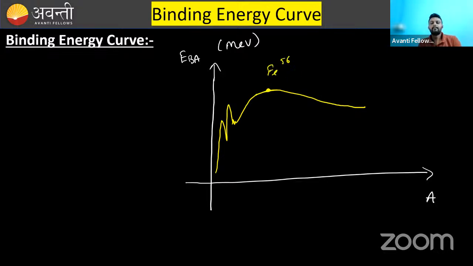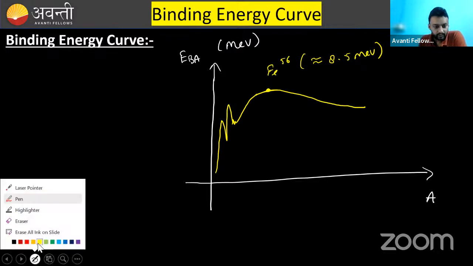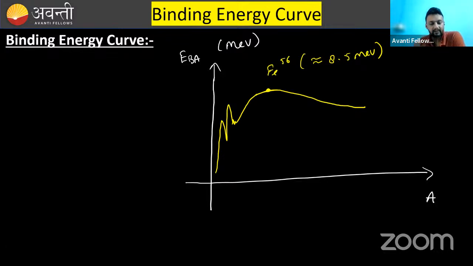This binding energy per nucleon is approximately 8.5 mega electron volt. So one thing you can remember: the highest binding energy per nucleon is for iron, which is approximately 8.5 mega electron volt. You can correct me if there is some other number.